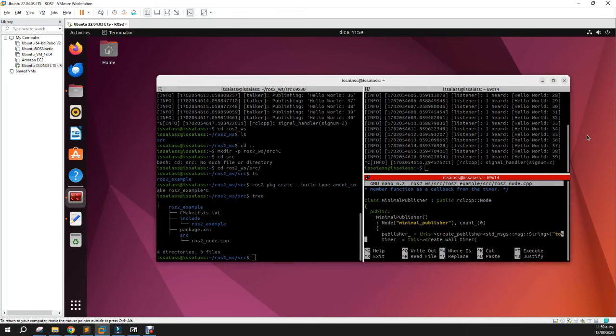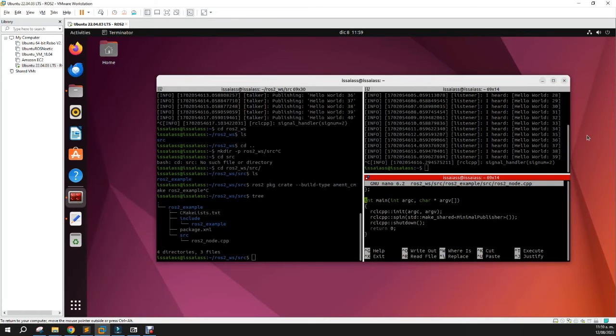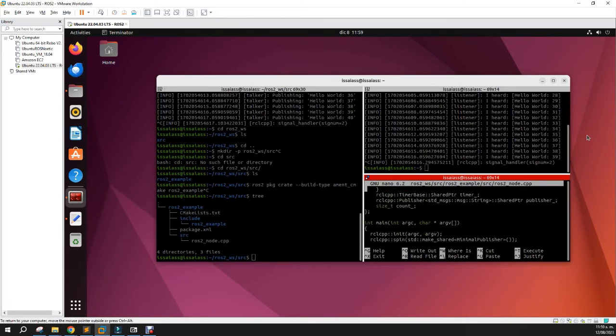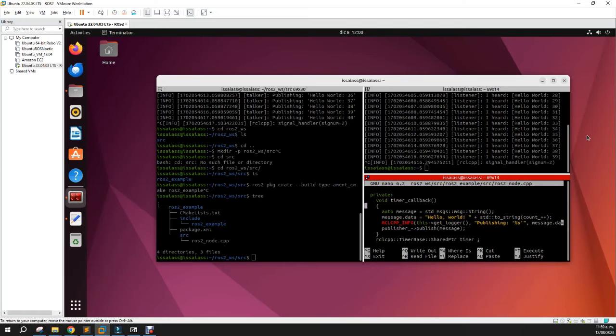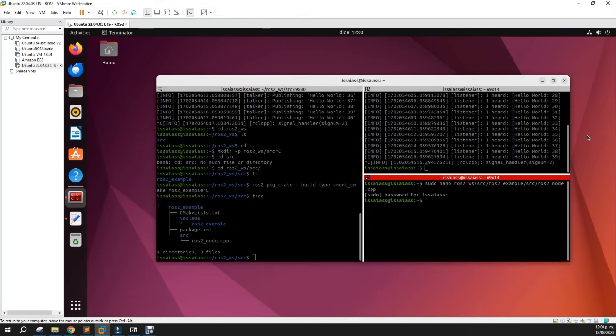Okay, there's no modification here, no more about that. I will not be explaining this right now, but practically it just publishes a message every 500 milliseconds using a callback. If you try to compile your program and run the node, it will not work. Why? Because you have to make some modifications.